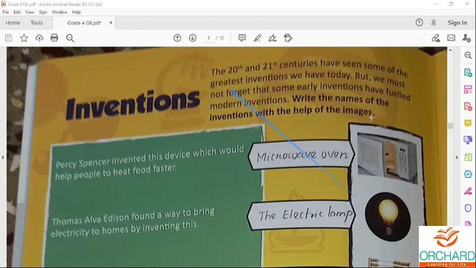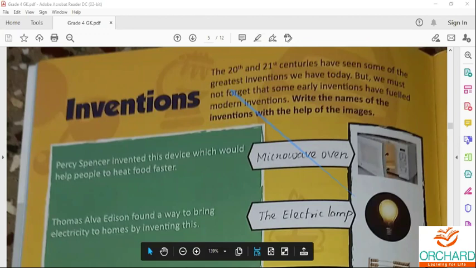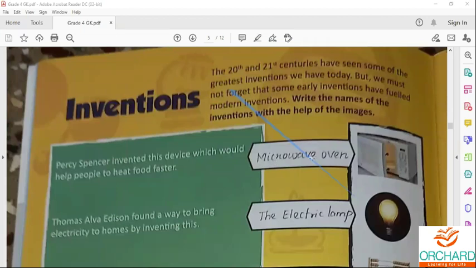So write the names of the inventions with the help of the image. On one side they have given the image alone. Using this fact, you are going to write the name of the image.